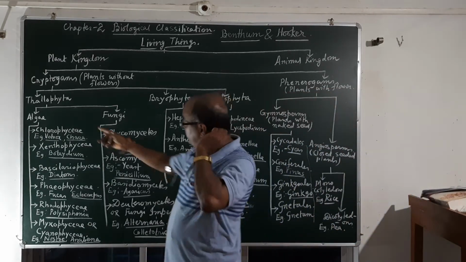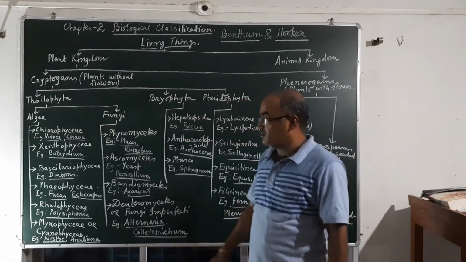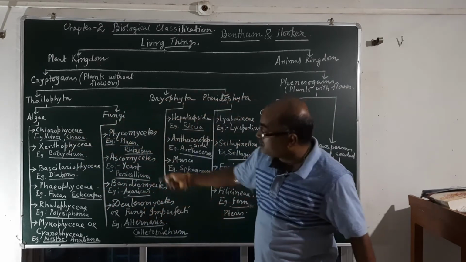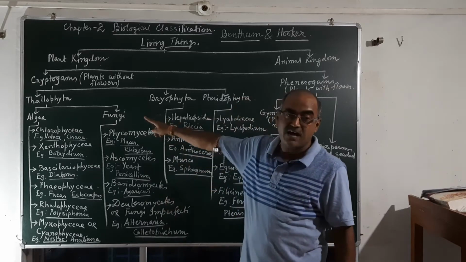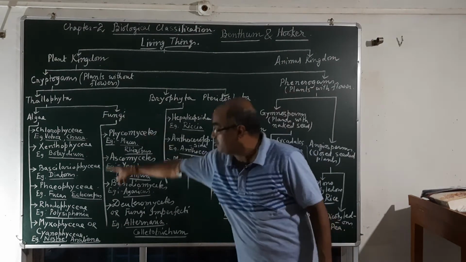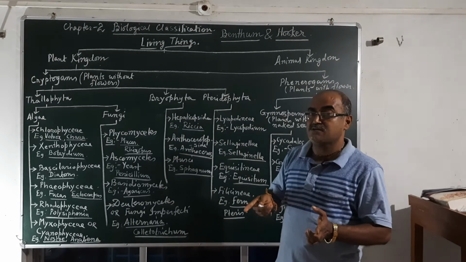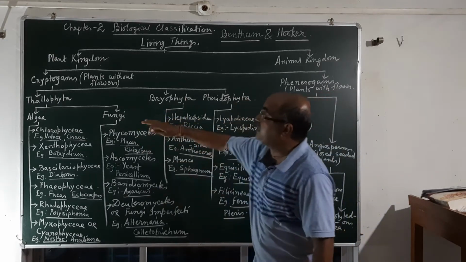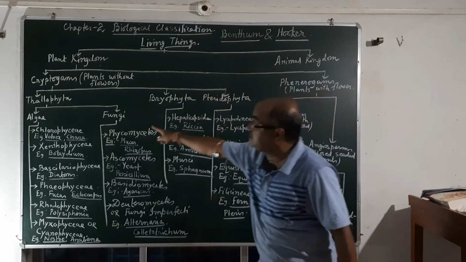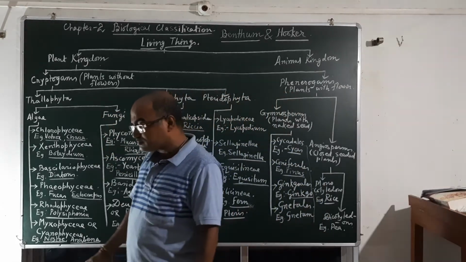First of all, let us explain the Thallophyta, who have the thallus body. This is classified into 2 groups, algae and fungi. Remember, in the 5 kingdom system of classification, which I will explain in a later video, the whole fungi group has gone to another kingdom. Fungi are totally a different group from the plant kingdom. But at the time of Bentham and Hooker, fungi were in the cryptogams, under the Thallophyta.